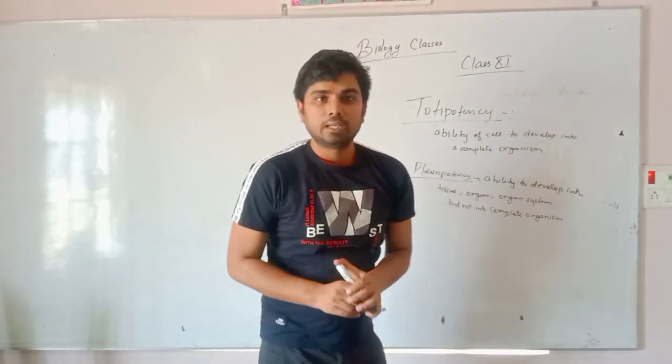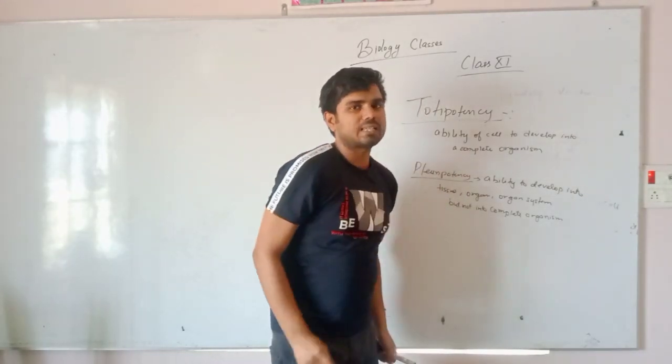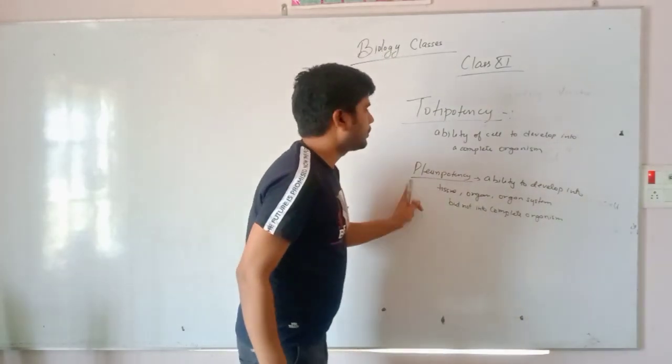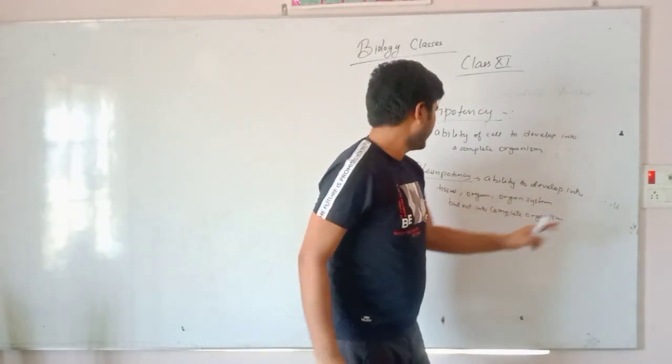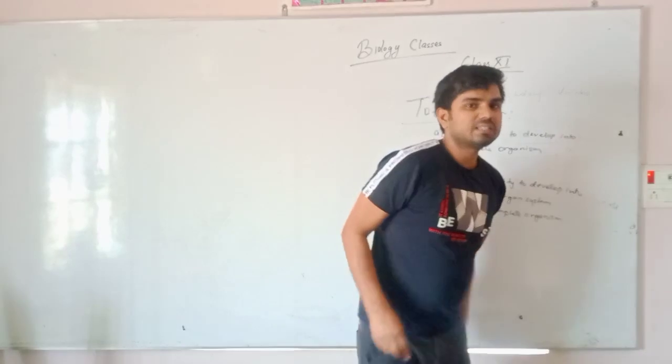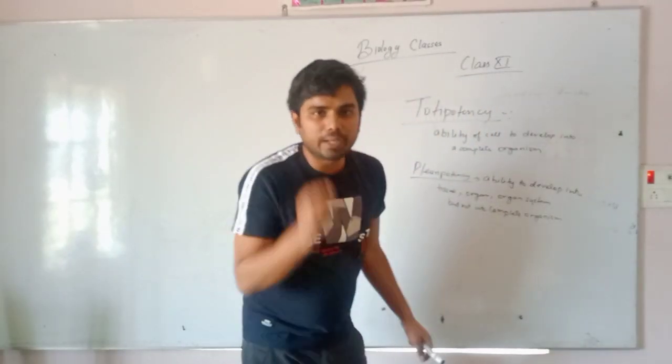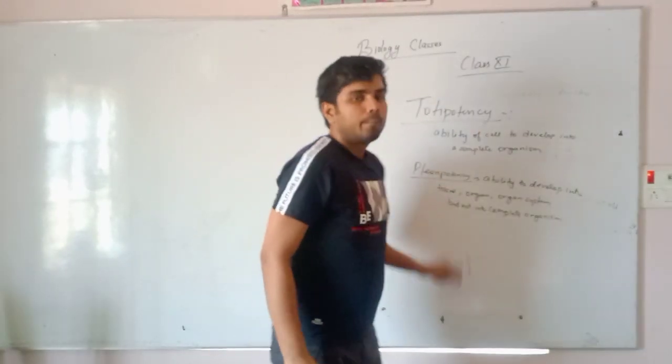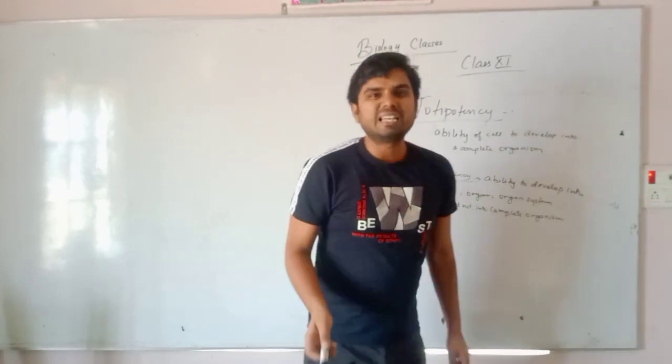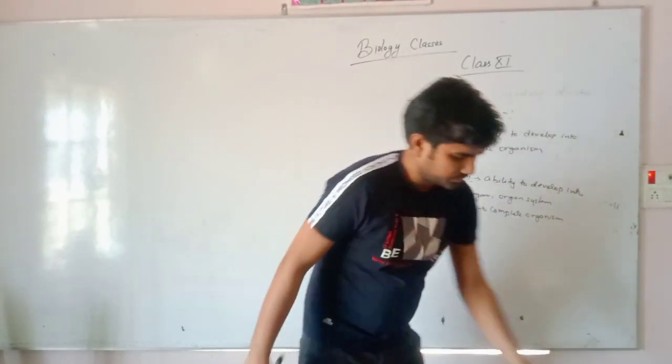No student, this is a very much interactive class and I am interacting with you. The pluripotency is the ability to develop into tissue, organ system, but not into complete organism. Such power of the cell is known as pluripotency.